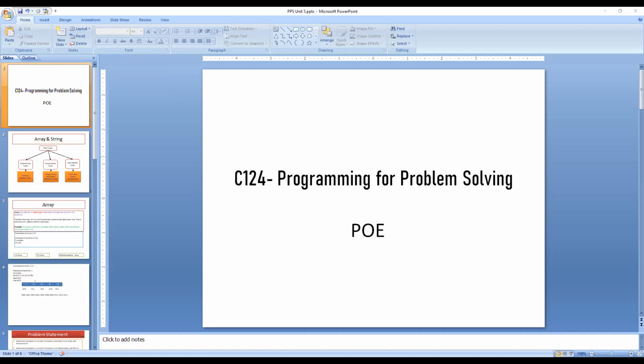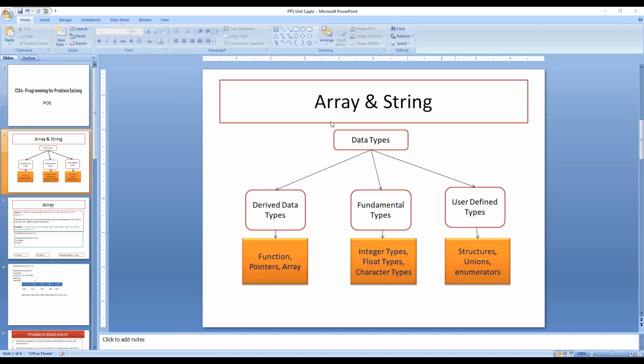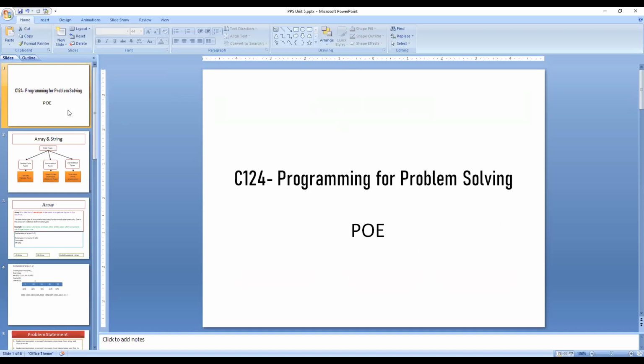It has a continuous memory location. It makes the code optimized, easy to traverse and easy to sort. The size and type of array cannot be changed after its declaration. Types of array: one dimensional array, two dimensional array, and multidimensional. Okay.